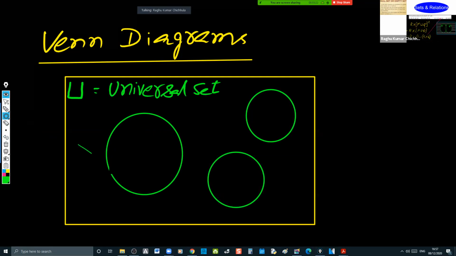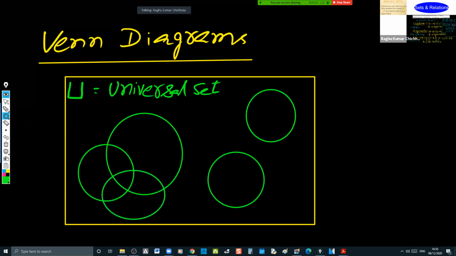Sometimes the circles may intersect each other, sometimes not. Circles may be like this. If the circles are shown without intersection, they are said to be disjoint sets. If the circles are intersecting like this, these are said to be joint sets, wherein some common elements will be present.